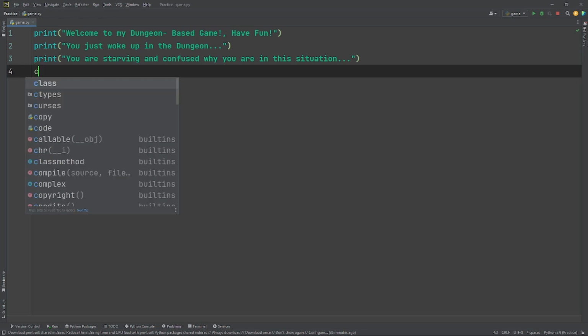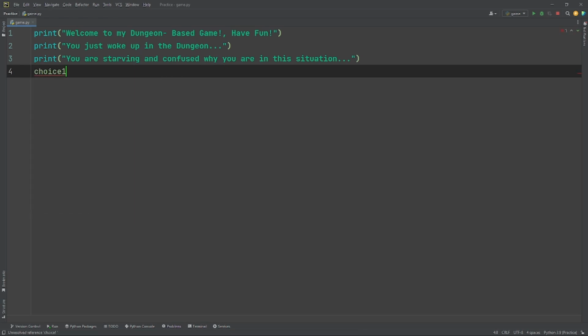So let's put choice1 equals input, open bracket, open quotation marks, like print, and let's put, like, A equals go left, for example. It's, you know, quick and easy.